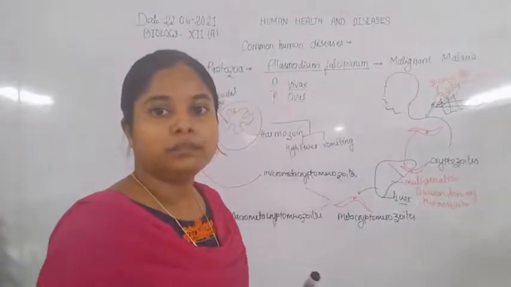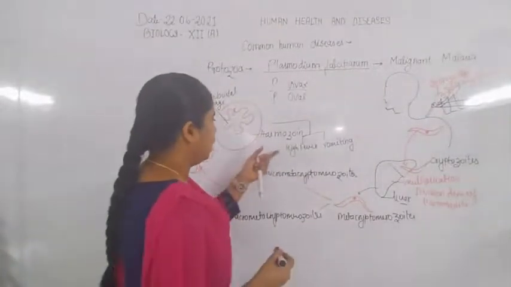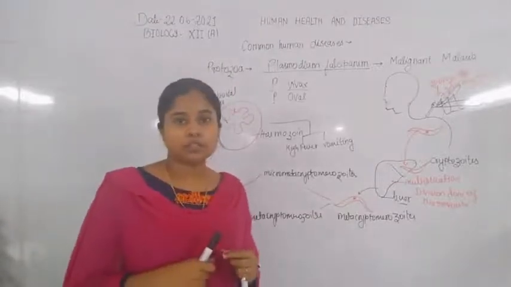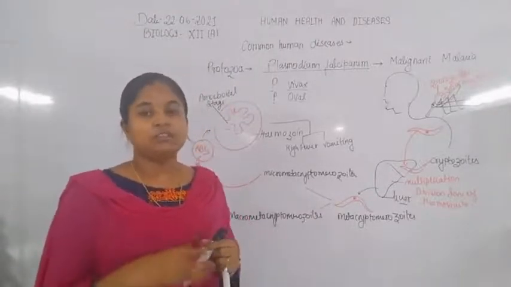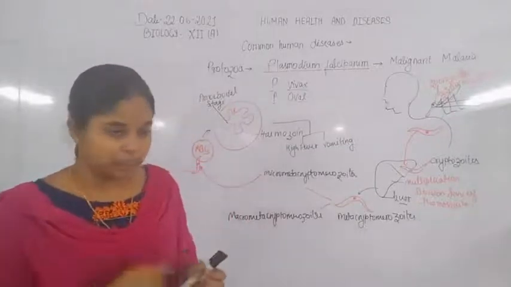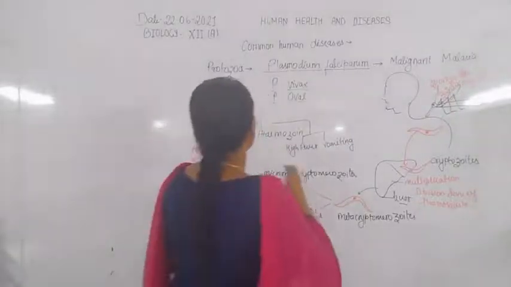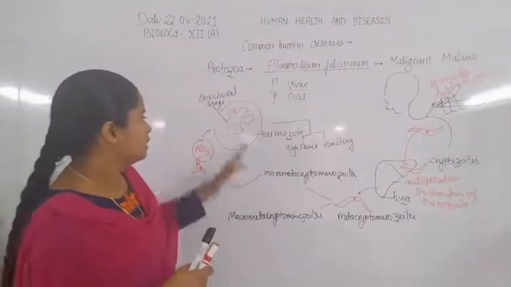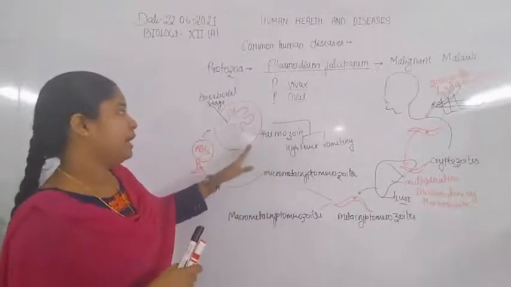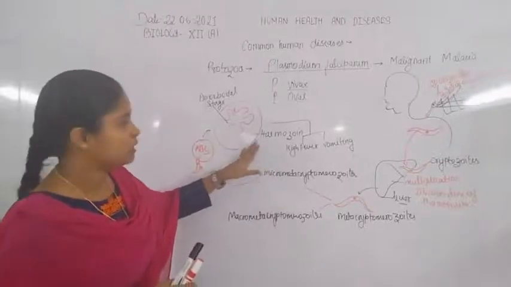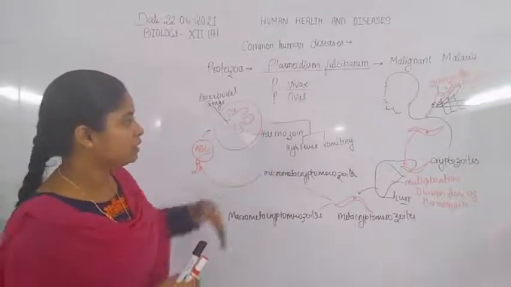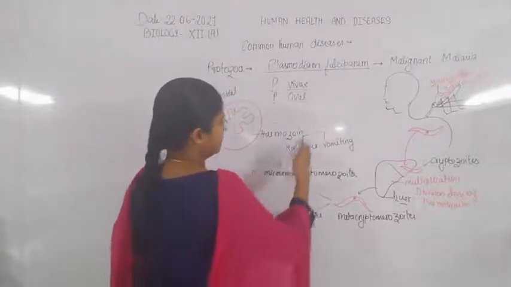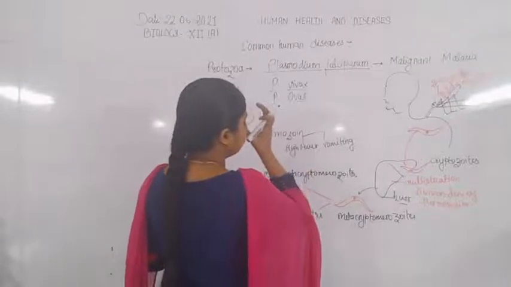Now after the symptoms of malaria, after the amoeboidal stage and the formation of Schüffner's dot, they are converted into the gametocytes. After the rupturing of RBCs, the hemozoin gets released into the blood, and finally these symptoms arise.